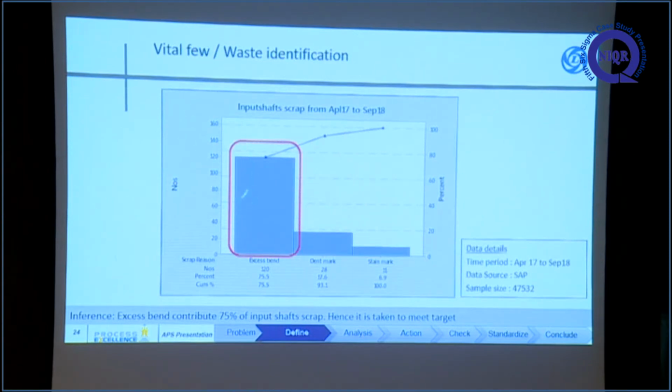So it is the excess bend. The input shaft is rejected due to variation. From heat treatment shaft scrap we came to shaft, from 3 categories. Here, input shaft. In the input shaft itself there are 3 vital few. Excess bend in the input shaft, that is, we can't do a straightening operation. And some dent mark in the teeth portion of the input and some stain mark, which affect the aesthetic part of the component, not a functional part. So our team decided to concentrate majorly on excess bend, to attack the excess bend defects.